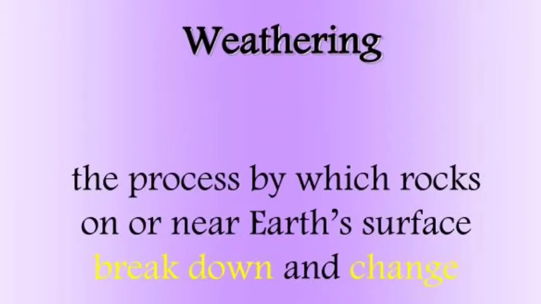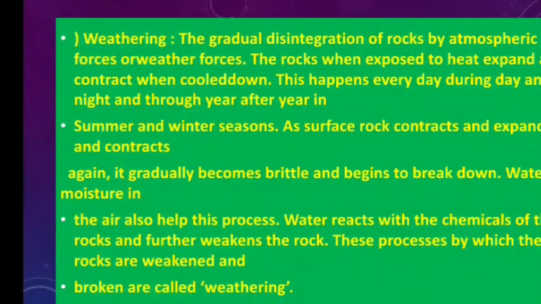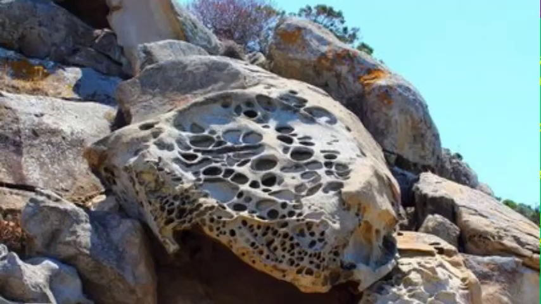Water and moisture in the air also help in this process. Understand? What is in that water? Any chemicals? Yes. Water reacts with the chemicals of the rocks and further weakens the rocks.